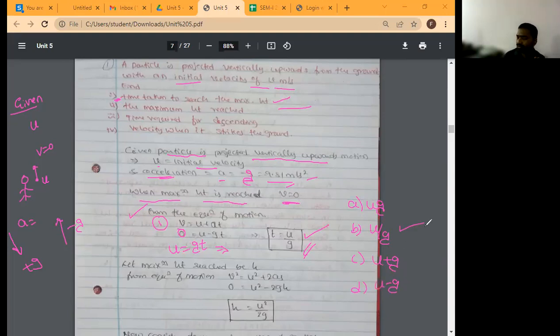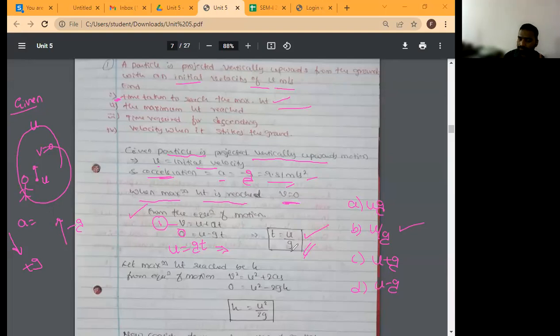Okay. So don't just memorize directly. You should know the theory behind this one. When a particle is going away from the ground, then it will reach the maximum height when v is equal to 0. You should know this. Then taking the first equation of motion and substituting, you will get time is equal to u by g. Is it clear, everyone? Yes, sir.